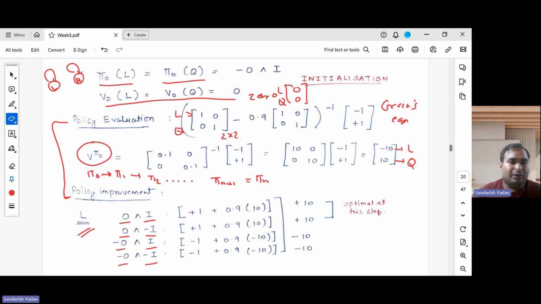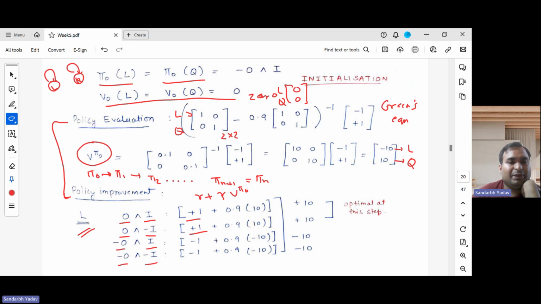So again, we saw that this is R plus gamma times value, right? This is the quantity which we need to compute, and this value will correspond to this policy, so we can write pi naught. For the first two actions, whenever we take these actions in laughter state, we go to quiet state by playing organ. So the reward will be +1 for both of these. And gamma factor, as I have already told before, is 0.9. And then we supply the values.